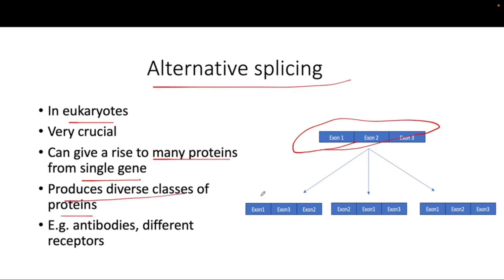Like, remember, we have different antibodies present, we have different receptors like angiotensin 1 receptor and angiotensin 2 receptor, ADH type V1 receptor, V2 receptor. They are made from the same gene, but due to this alternative splicing, they have evolved to have different functions because of this process. So this process is very important.